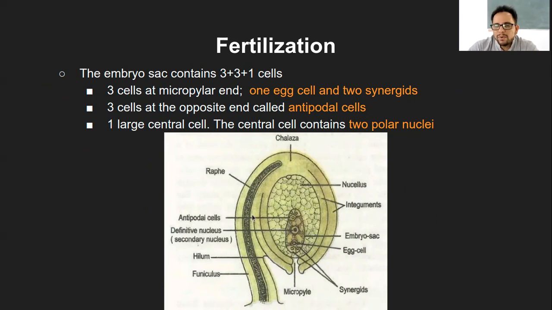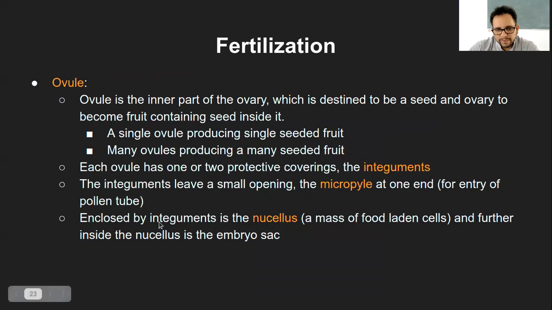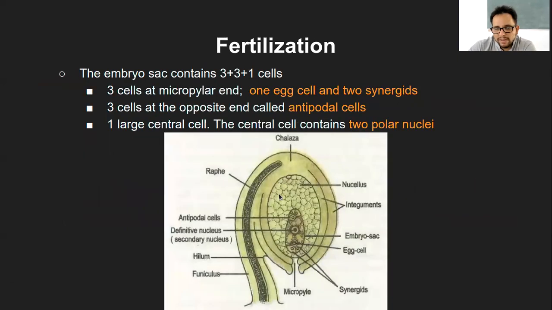If the fruit has to grow, it has to have a lot of nutrition, which is ultimately from this nucellus portion. So enclosed by the integument is the nucellus, a mass of food-laden cells, and further inside the nucellus is the embryo sac. You can see this particular small oval shape is your embryo sac.